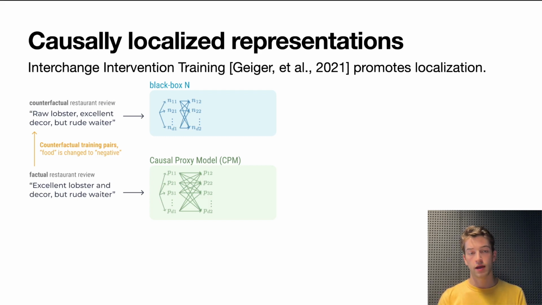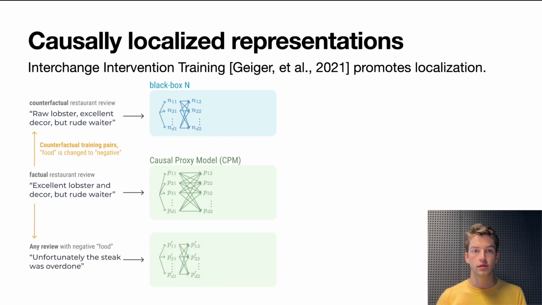So we have a factual input that goes into the causal proxy model. Then we have a counterfactual input, where maybe everything is the same, but the food changed from positive to negative. That goes into the black box model. And in order to teach the causal proxy model to mimic the black box model, we need to expose some information about the intervention. And we do this in a really interesting way. We sample a new, completely unrelated review with the only constraint that the food is negative.